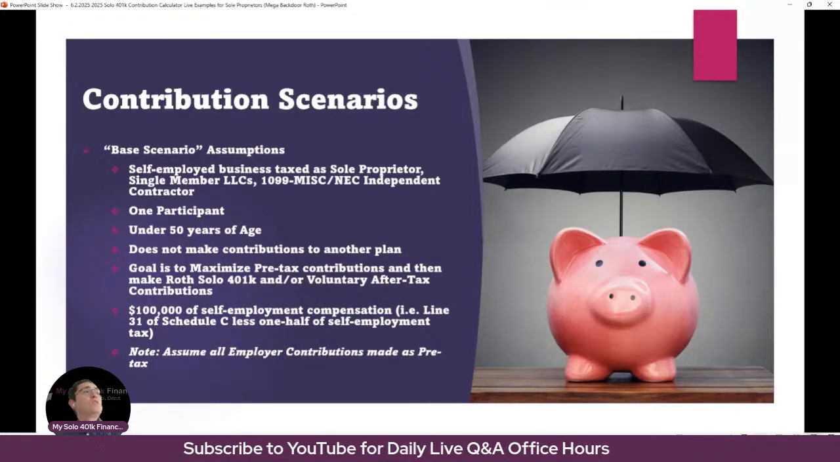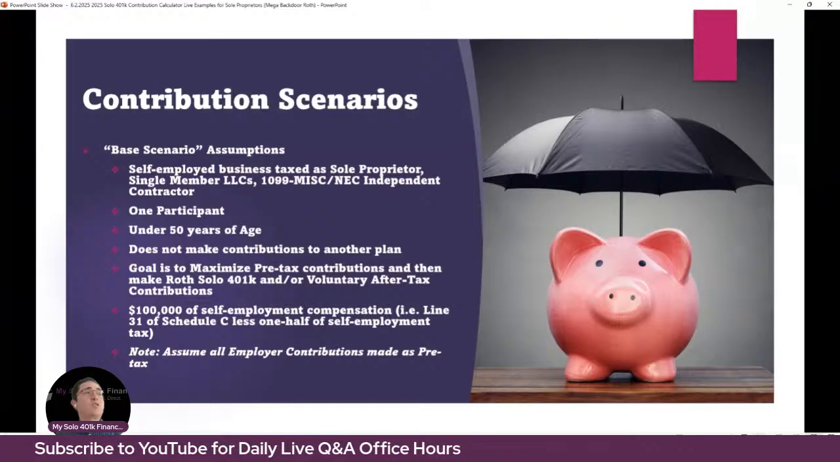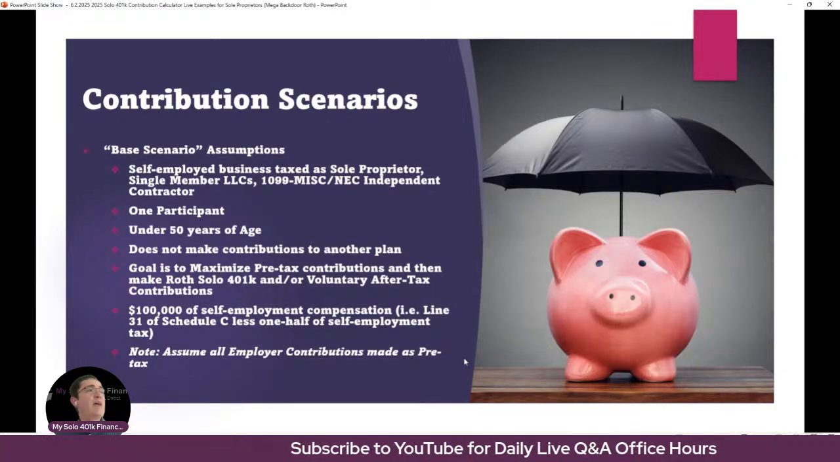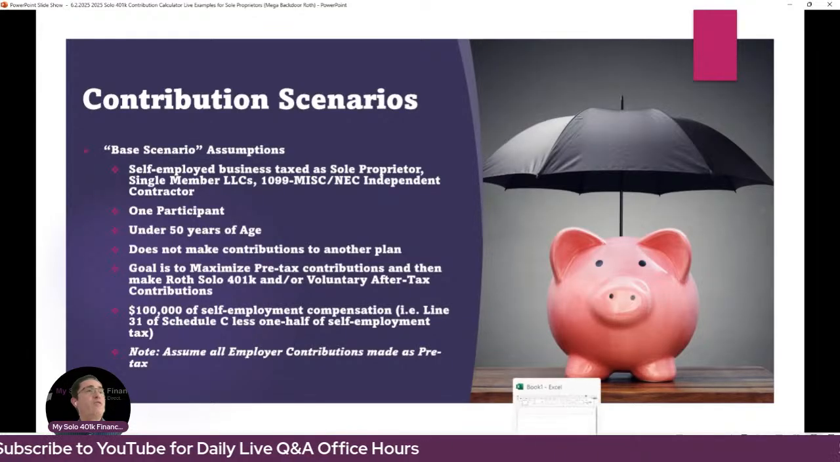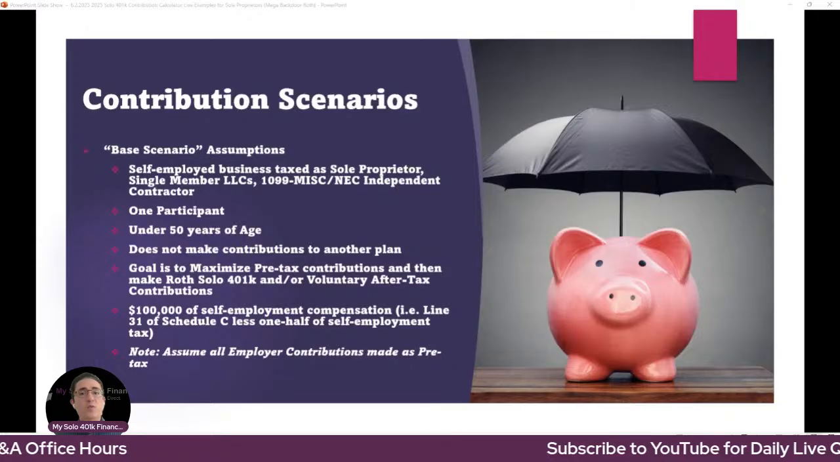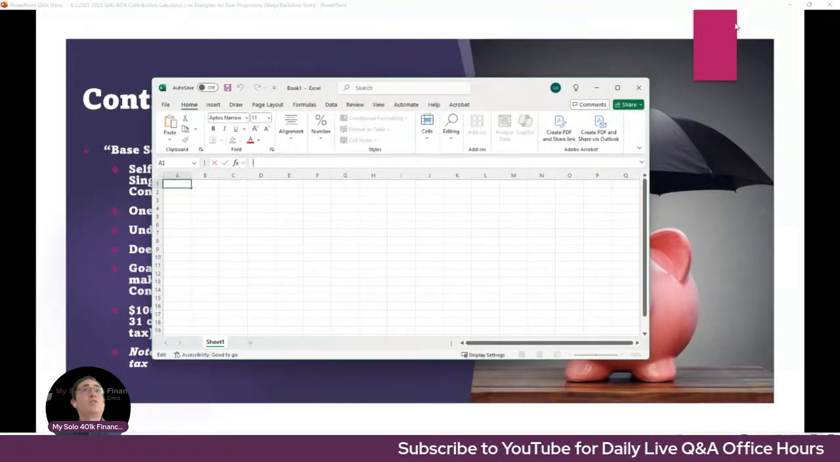So let's assume that the self-employed business is taxed as a sole proprietor. Let's assume it's one participant who's under 50 years of age, right? And their goal is to maximize pre-tax contributions and then Roth and/or voluntary after tax. So to help illustrate this, I also want to use an Excel spreadsheet here. So let's get that on the screen.